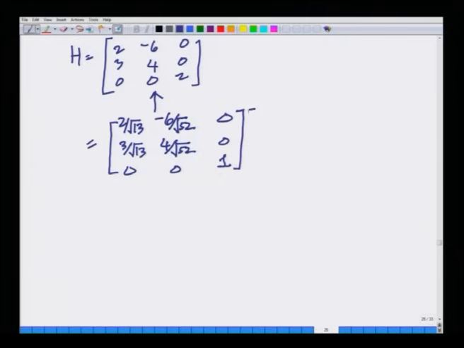Normalizing the last column is simply dividing by 2. Hence, I have here square root of 13, square root of 52 and 2. This is the diagonal matrix.